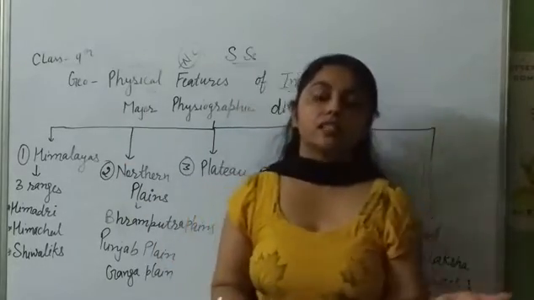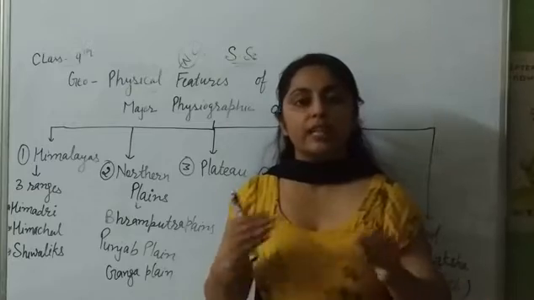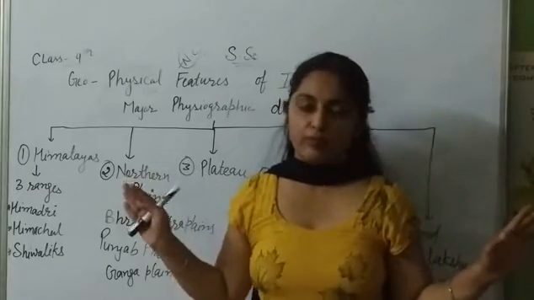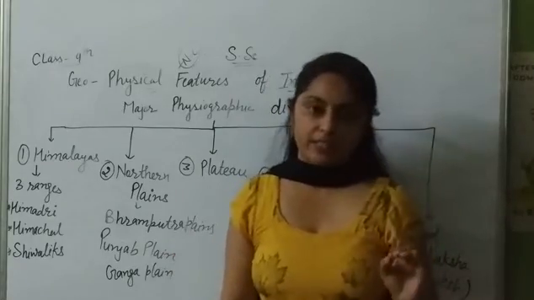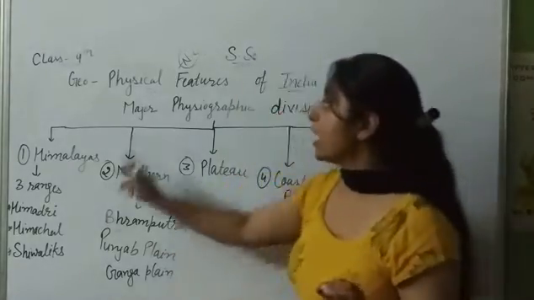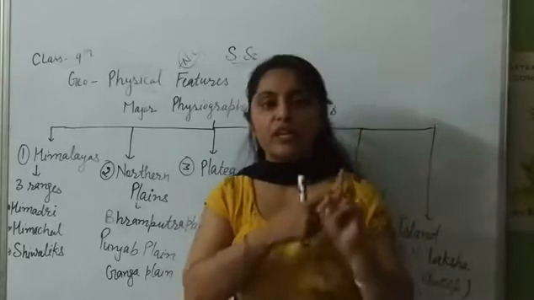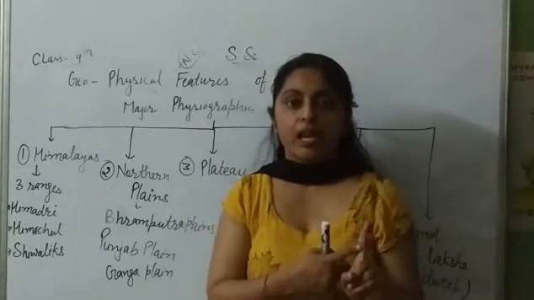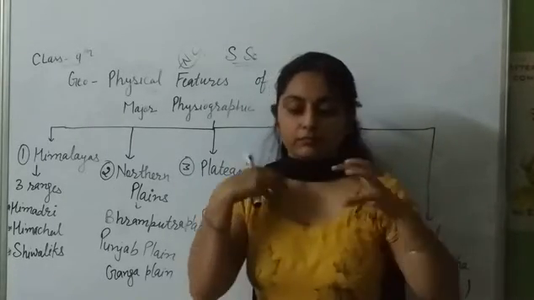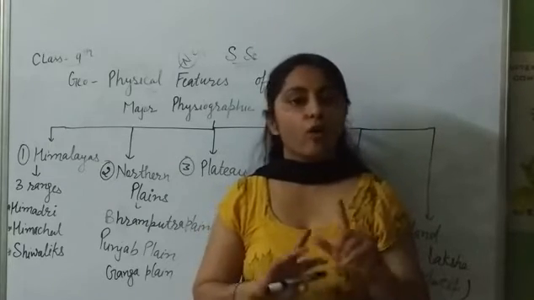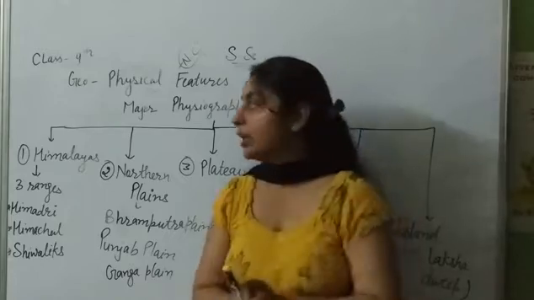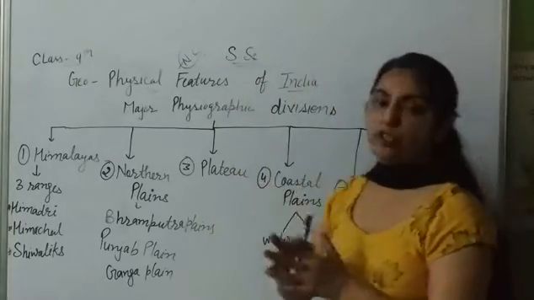And there is a desert. These landforms carry different types of agents. I hope you understood this meaning. Physical feature means naturally created features, with no contribution of human beings. This is known as the physical feature of India.